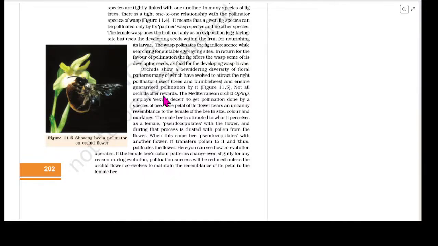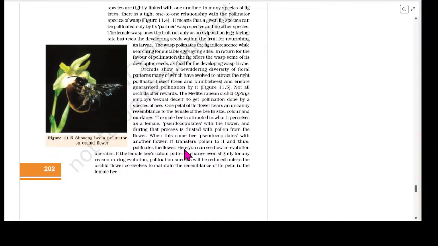Not all orchids offer rewards. The Mediterranean orchid Ophrys employs sexual deceit to get pollination done by a species of bee. One petal of its flower bears an uncanny resemblance to the female of the bee in size, color, and markings. The male bee is attracted to what it perceives as a female and pseudo copulates with the flower, and during that process is dusted with pollen from the flower. When the same bee pseudo copulates with another flower, it transfers pollen to it and thus pollinates the flower.